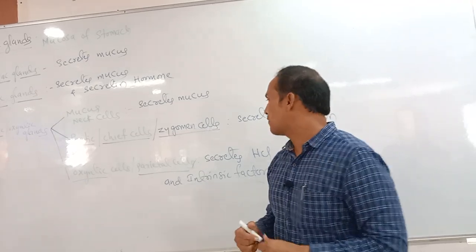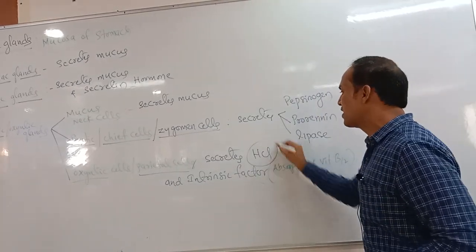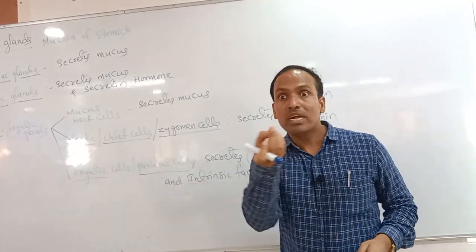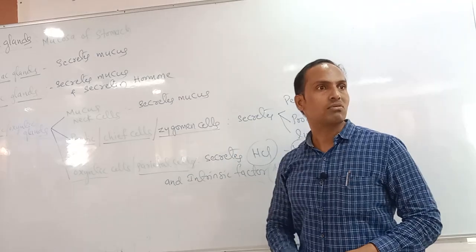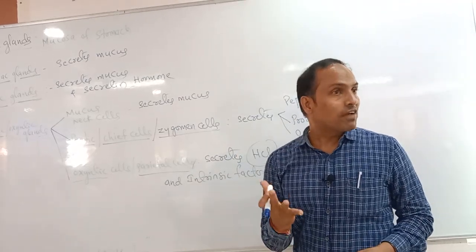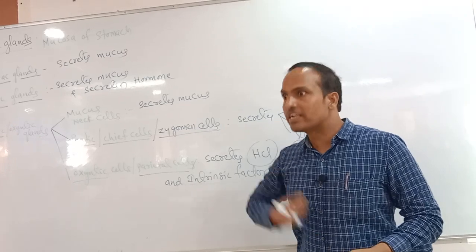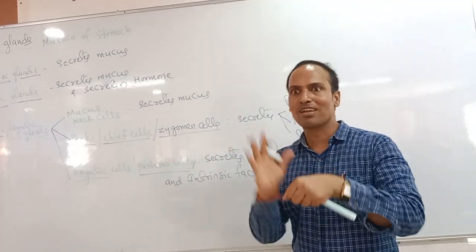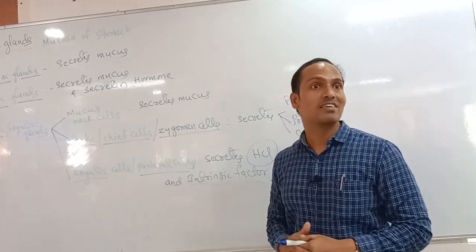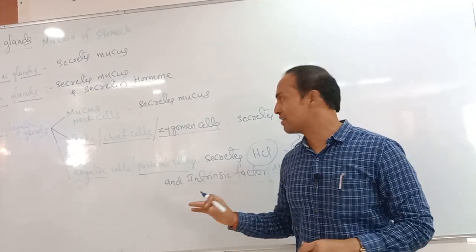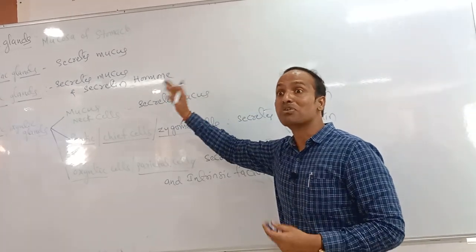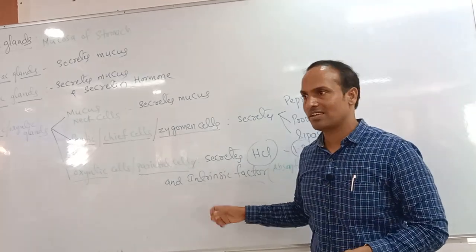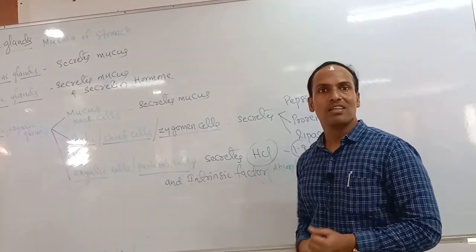Because what is the pH of our HCl? Come on, what is the pH of our HCl? 1.8 pH. Minute metals also will be dissolved. Metals also. That much acidity is there. If you take that HCl from our stomach and put it on the skin, it will be burned. But our stomach cannot burn, because who is protecting the lining layer of the stomach? Mucus only. That's why mucus is very, very important. It protects the inner lining layer of the stomach from concentrated HCl.